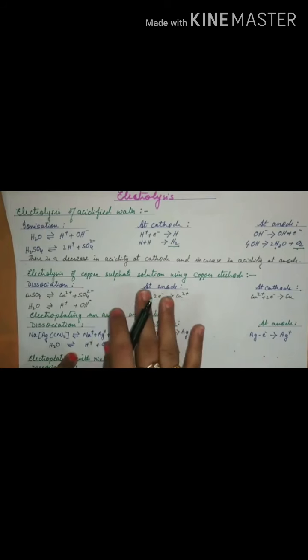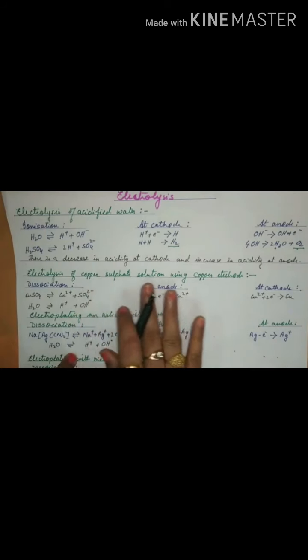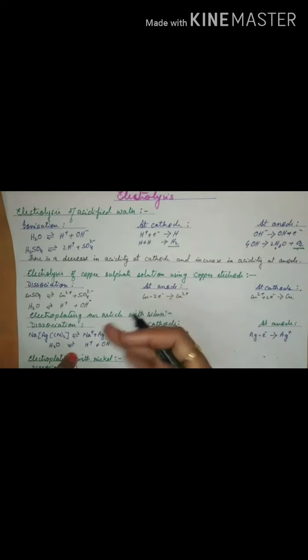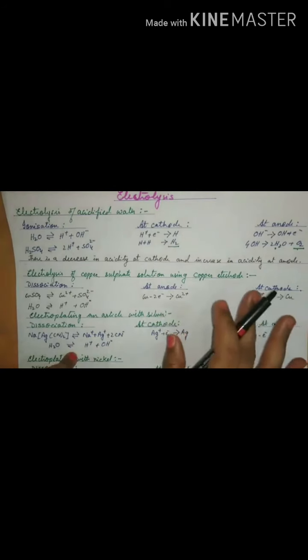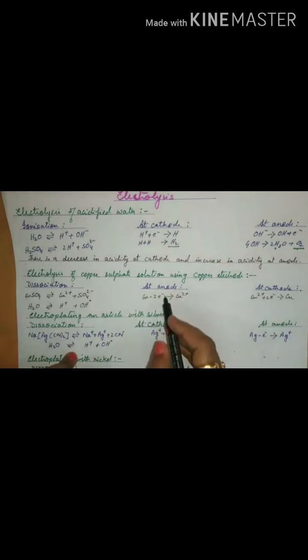The blue color of the electrolyte is maintained, whereas when it was an inert electrode, I just showed you, the blue color fades. In this case, because the copper ions are continuously supplied by the anode, the blue color of the electrolyte is maintained. It is the same throughout, just the loss of ions from here.